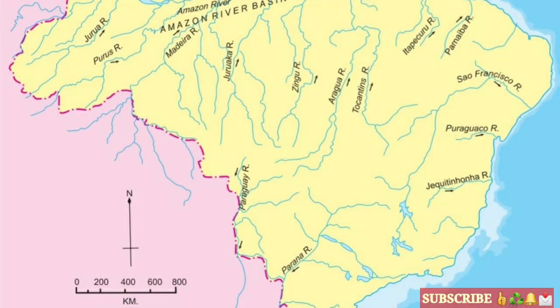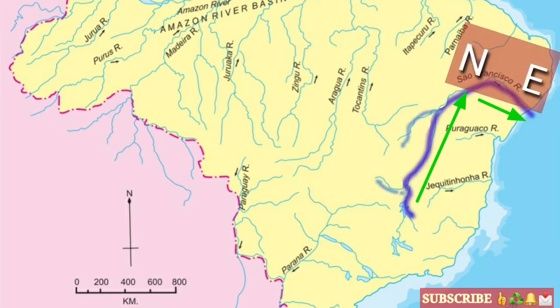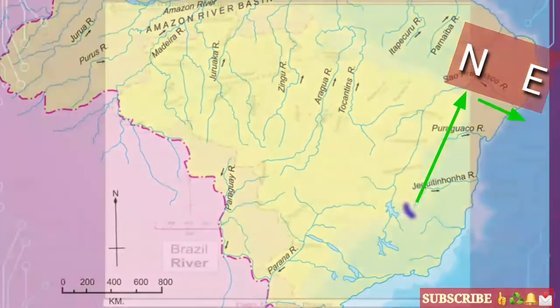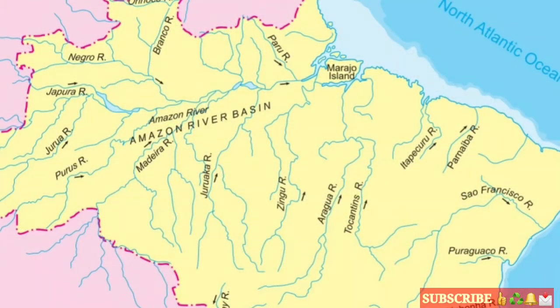Now again, one of the important river systems of Brazil is the São Francisco river. Student, here the source of the São Francisco river we can see at the foothill of the highlands of Brazil. It flows towards the north and then it sharply flows toward the east. So here São Francisco is again one of the longest rivers in Brazil, the second longest we can say. With these three river systems, again we can see some short rivers here.